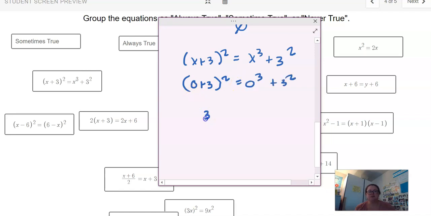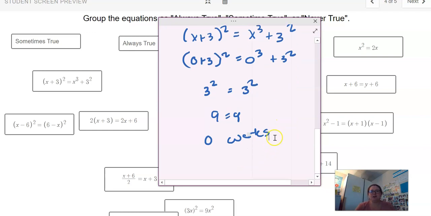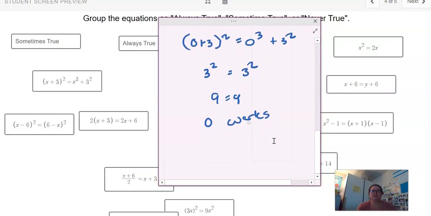So that gives me 3 squared and 3 squared because 0 to the third would be nothing. So I get 9 for both sides of the equation, which means that 0 works. So that means I either have an always true situation or a sometimes true situation. It's definitely not never true. And we just said we're pretty sure it's not always true, but to prove it, we could try a different number. And if it doesn't work, then we know for sure that it is only sometimes true.